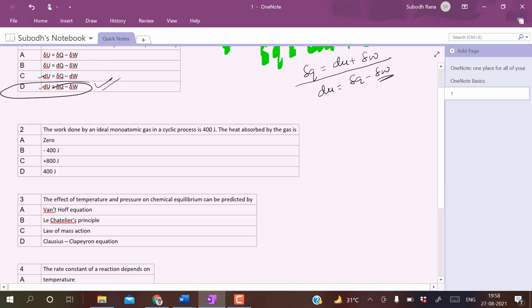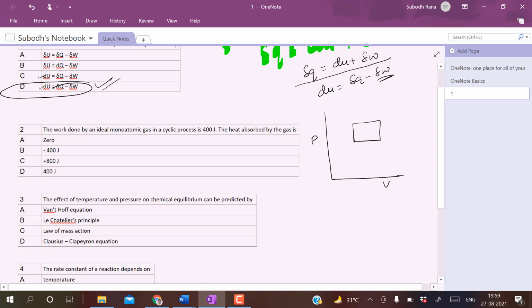Okay. Next, the work done by an ideal monoatomic gas in a cyclic process is 400 Joule. The heat absorbed by the gas is, okay. So guys, in this case, for an ideal monoatomic gas, the work can happen in any cycle, like P versus T, P versus V, to draw the diagram.